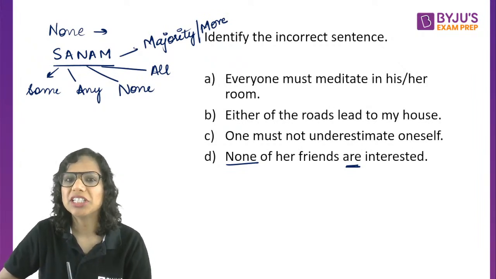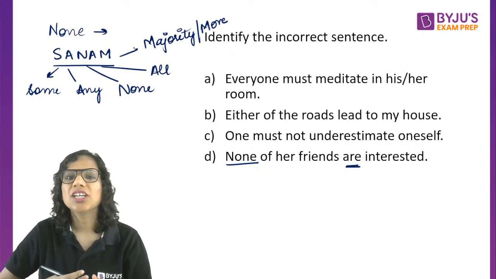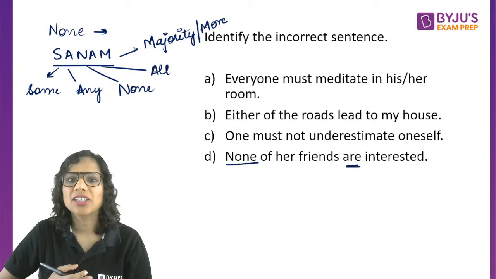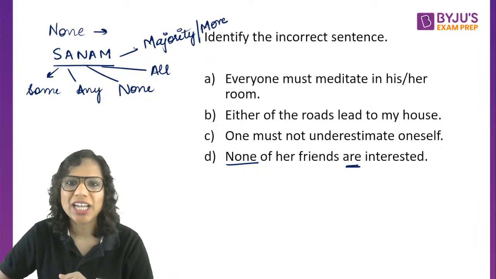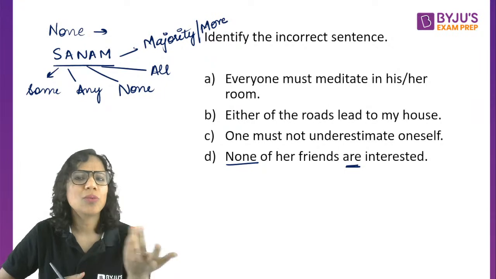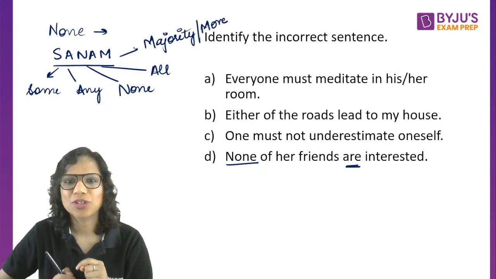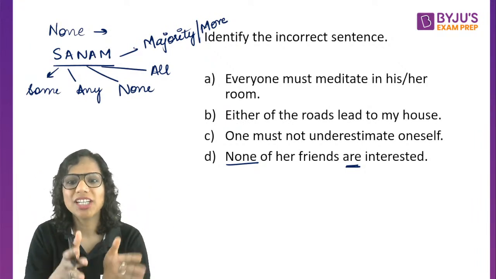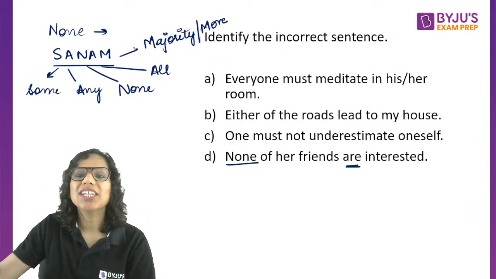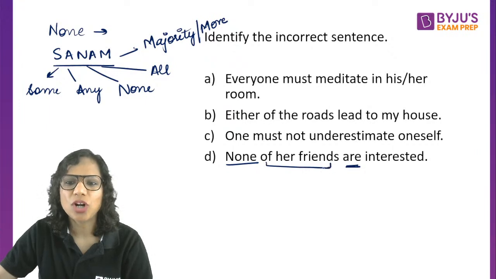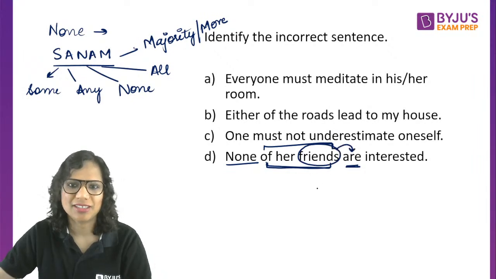Remember the example that I took there was of mangoes. Let's say you went to buy mangoes, now you came back empty-handed, so your mom asked, why didn't you buy any mangoes? So you would say none were ripe, because you went to buy multiple mangoes and none were ripe. So none of her friends, it depends on the context. And this is the context, the of phrase. None of her friends are interested.